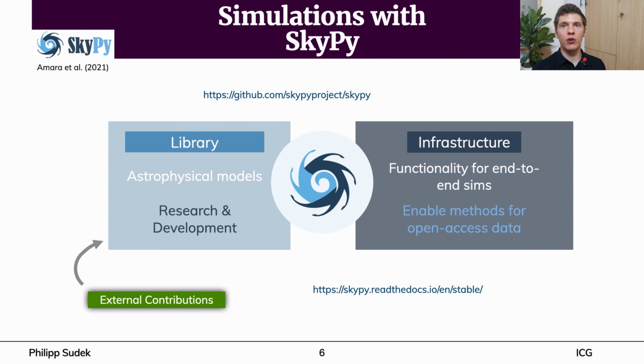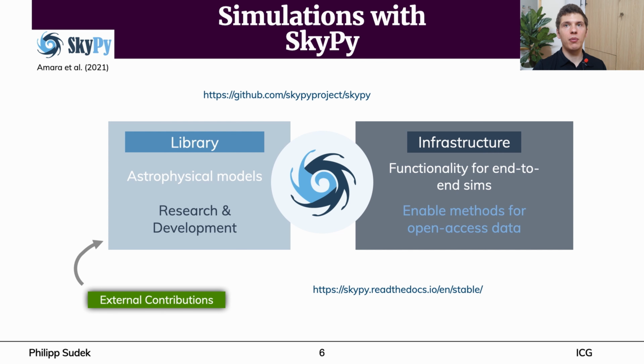To run our simulations, we use the open source Python package SkyPy. SkyPy comprises a library of physical and empirical models to run end-to-end simulations of the astrophysical sky. It provides a framework for simulations of a range of cosmological probes like galaxy populations, large-scale structure, and gravitational waves. SkyPy is already able to run galaxy simulations and produce synthetic data with different galaxy properties.